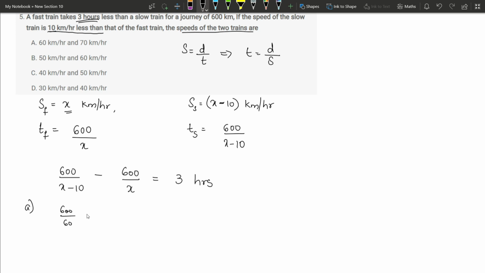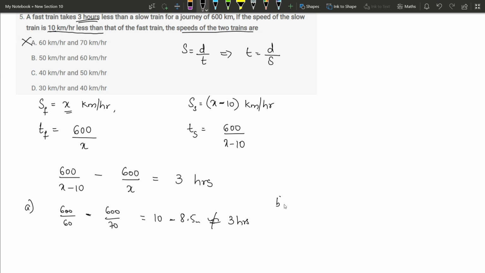The lesser speed is 60 and the greater speed is 70. Okay, so let us see whether this is equal to 3 or not. 600 by 60 is 10, and 600 by 70 is about 8.5, so the difference is not equal to 3 hours. Okay, so our option A is wrong.